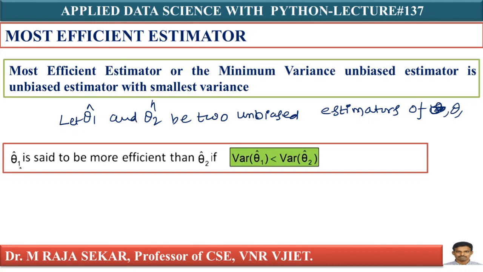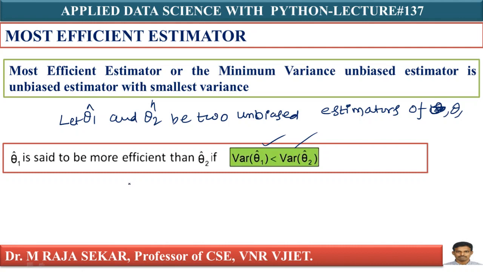Then theta 1 cap is said to be more efficient than theta 2 cap if the variance of theta 1 cap is less than the variance of theta 2 cap. Means the unbiased estimator whose variance is small can be treated as the most efficient estimator or minimum variance unbiased estimator. Anybody can understand this definition, isn't it?